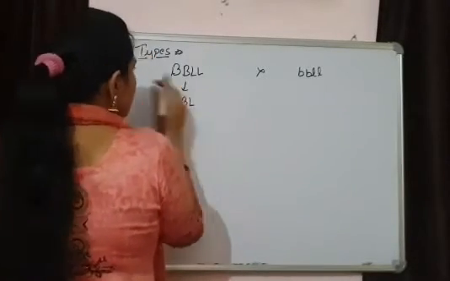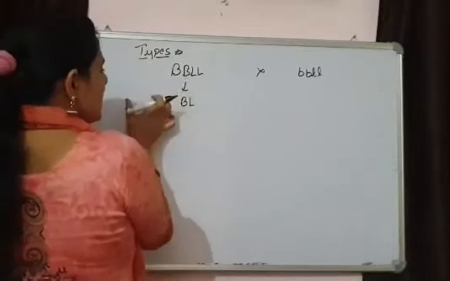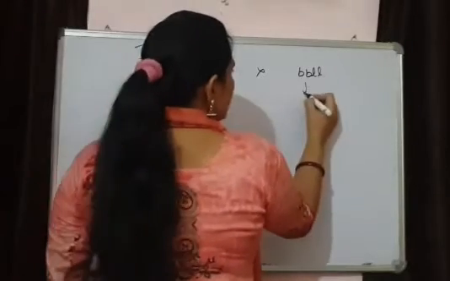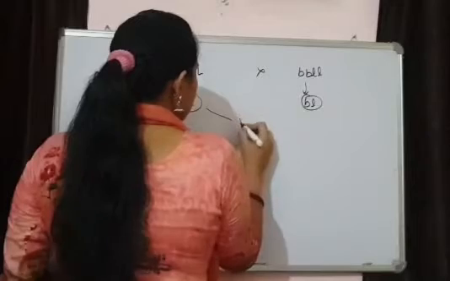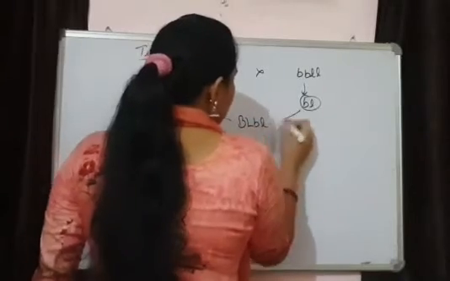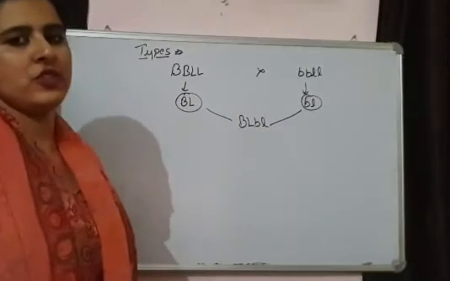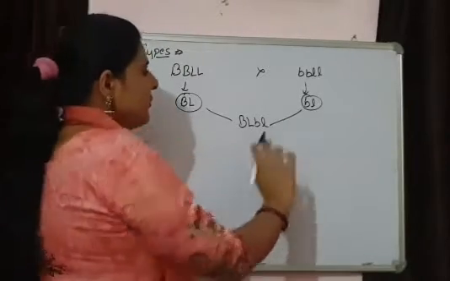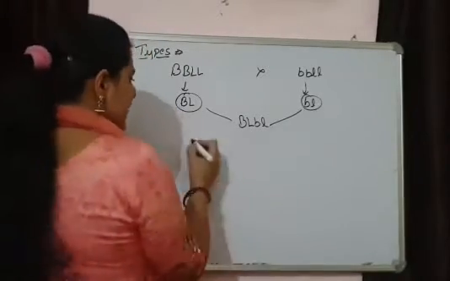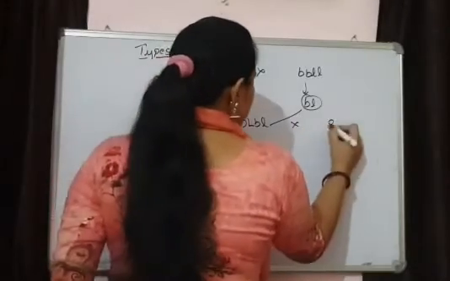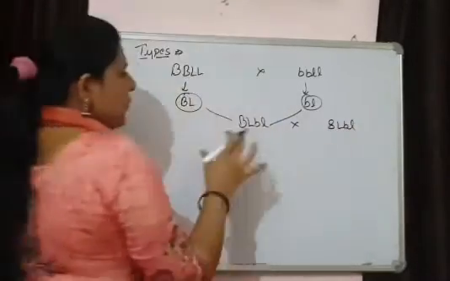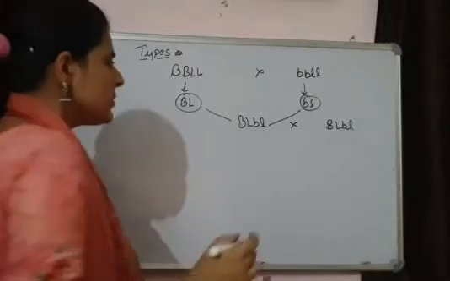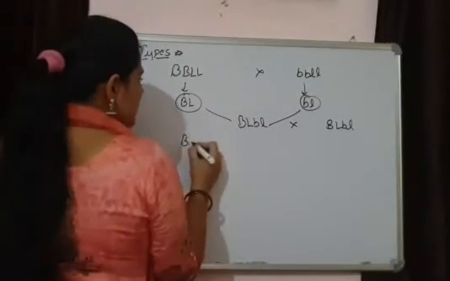So always remember, this is the parental generation, the gametes that are going to form, and their F1 generation. In this F1 generation, when we are doing hybridizing experiments, we will find that again 4 different types of plants are produced. We can write down the gametes over here.